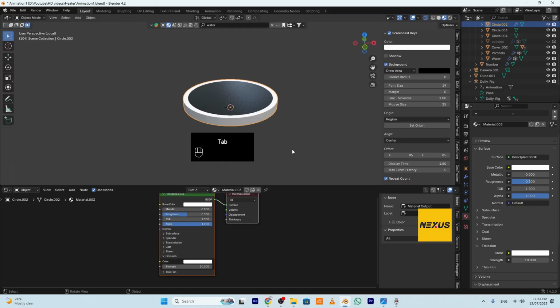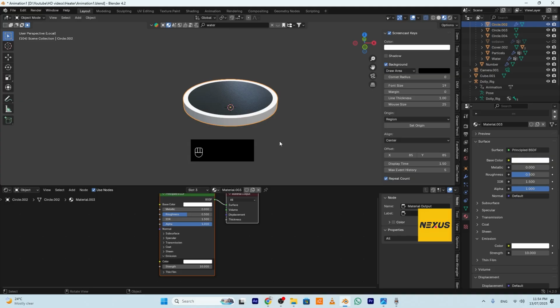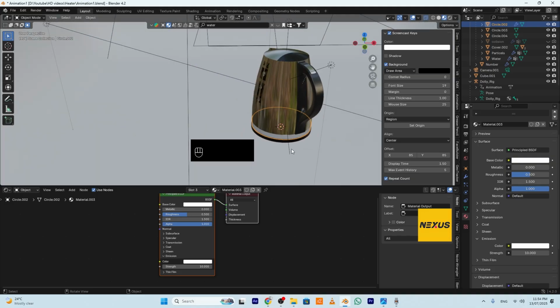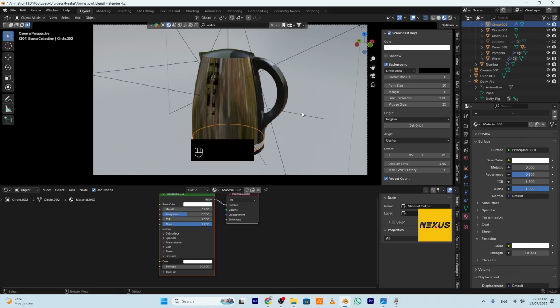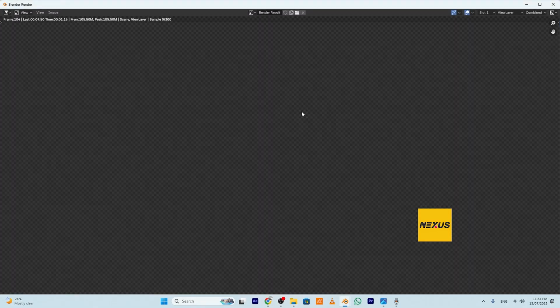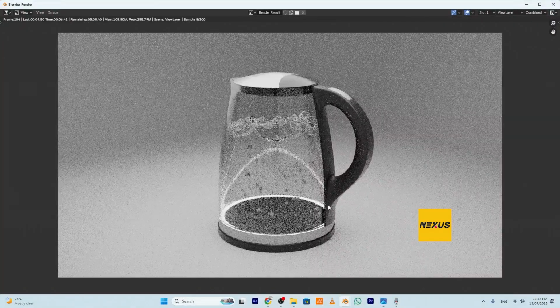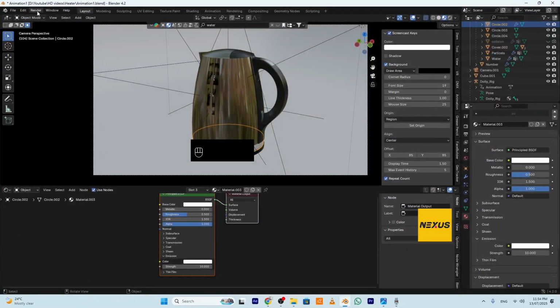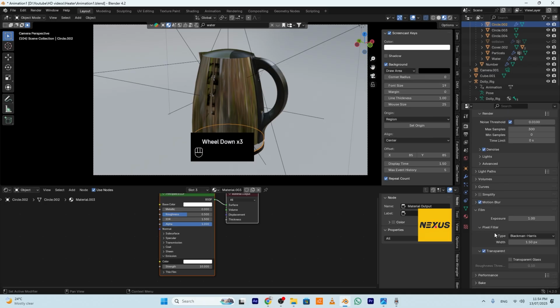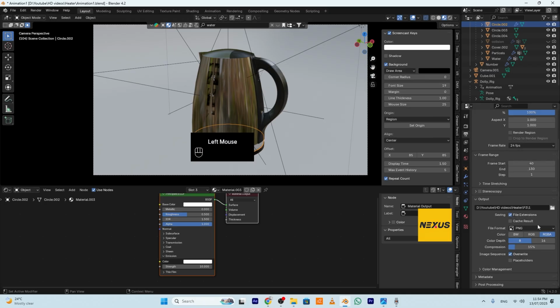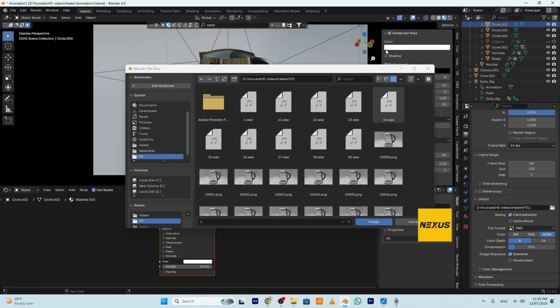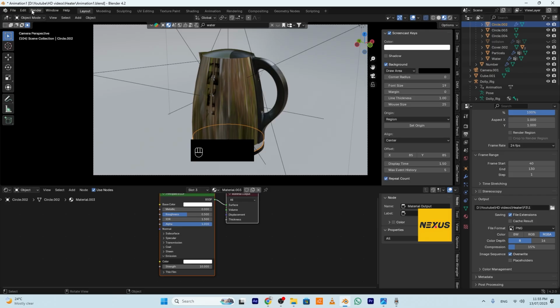Then go to object mode and go back again to camera and hit F12. Nice, not bad. After that, you can just go here again to render, and you can, sorry, output. You can change the output folder here and just render animation from here.